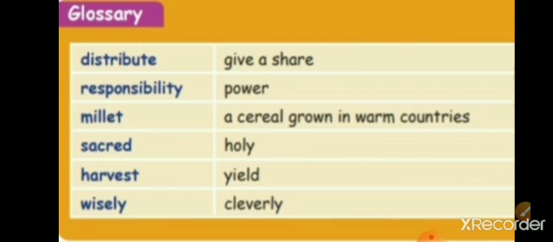Before going to the story, let's learn the glossary. Distribute, give a share. Responsibility, power. Millet, a cereal grown in warm countries. Sacred, holy. Harvest, yield. Wisely, cleverly.